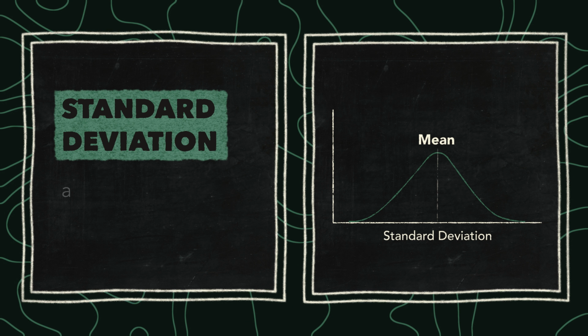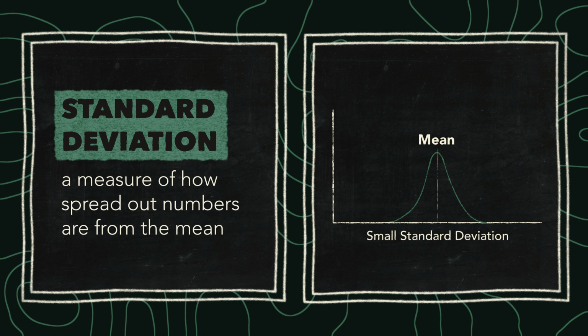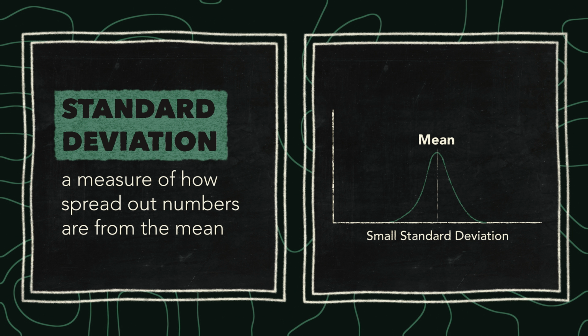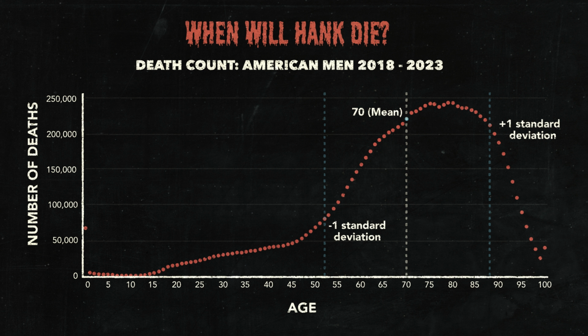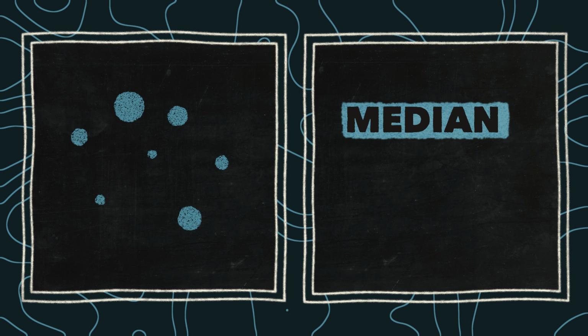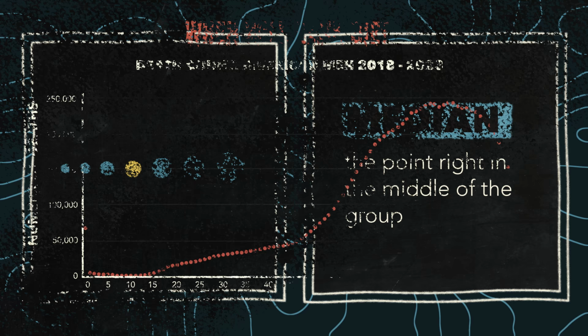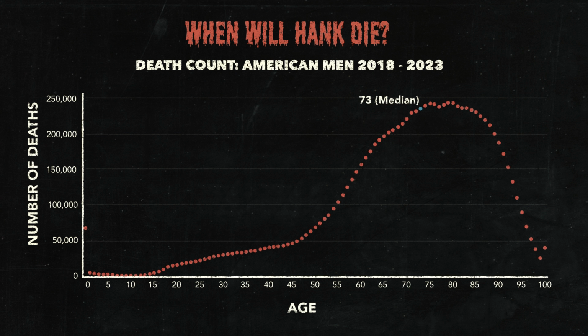So say then I want to find an age somewhat close to the average age when someone like me would die. I can look at the numbers in the graph and find the standard deviation, which tells me how spread out the other points in the sample are from the mean, which in turn can help me figure out how typical that number really is. If the standard deviation is small, that tells me most people in the sample are dying at ages pretty close to the average age. Another number that might be helpful is the median, or the point right in the middle of the group, where an equal number of US men die before and after, and that would be 73, still relatively close to 70 and 79, but different enough to matter.